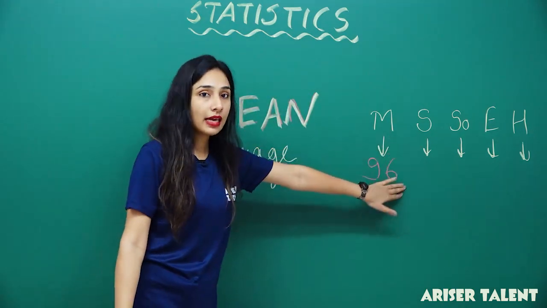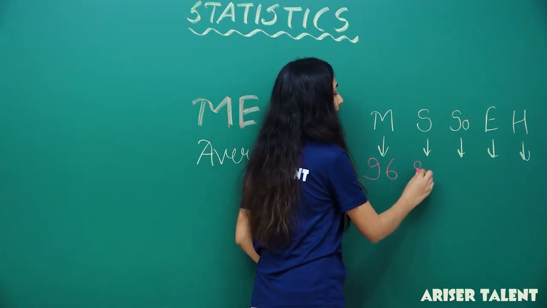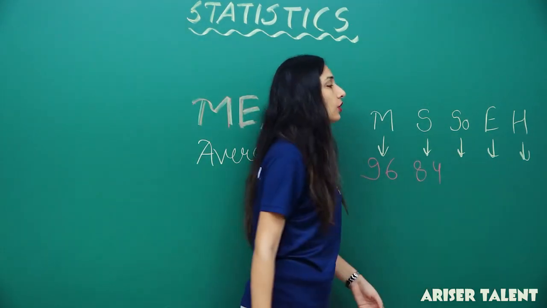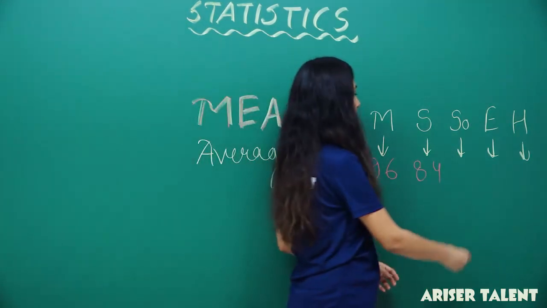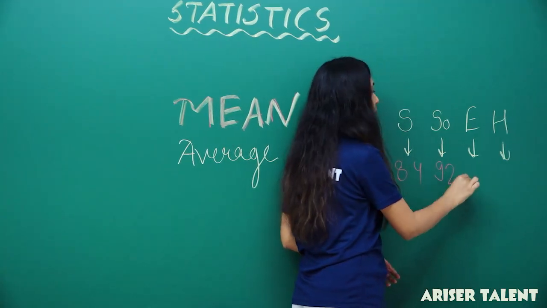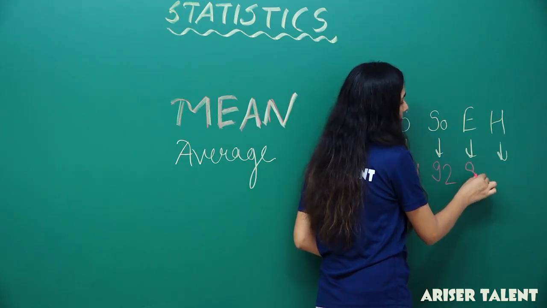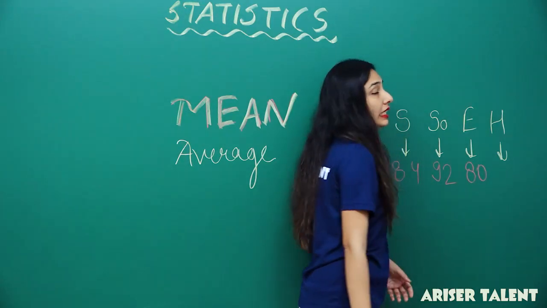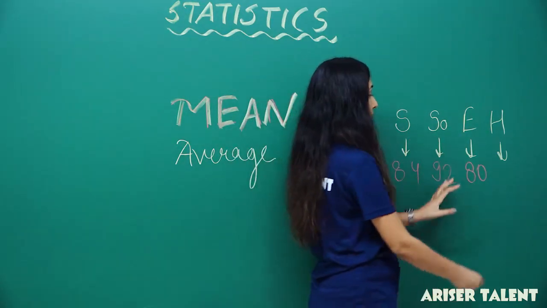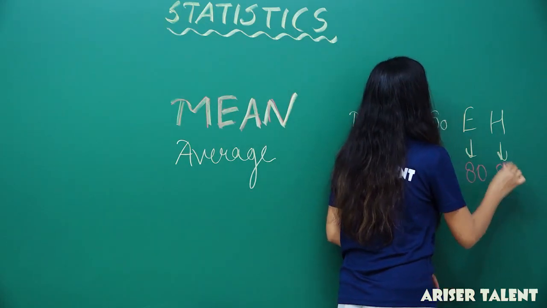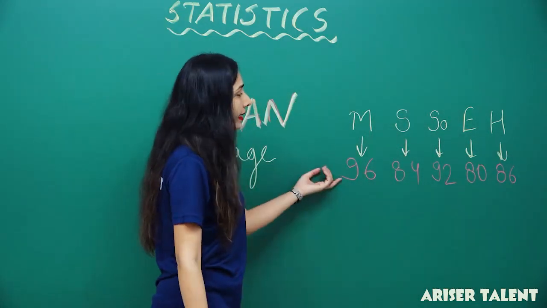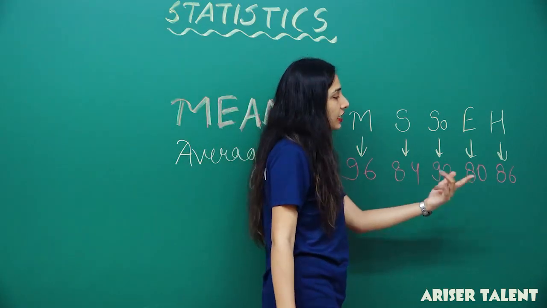In science, you got 84 marks. Social science, you are also fantastic, so you got 92 marks. In English, you got something less, like 80 marks. And in Hindi, you are very good, but you got 86 marks. So 96, 84, 92, 80, 86.